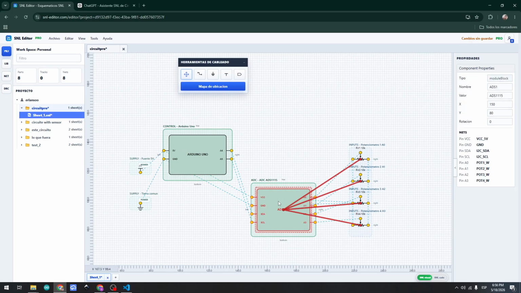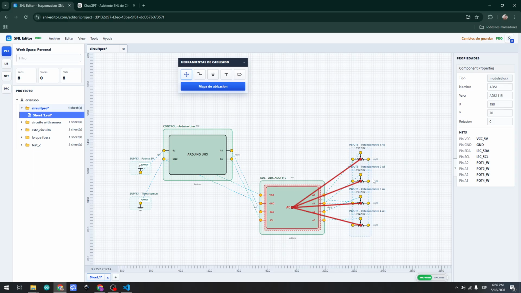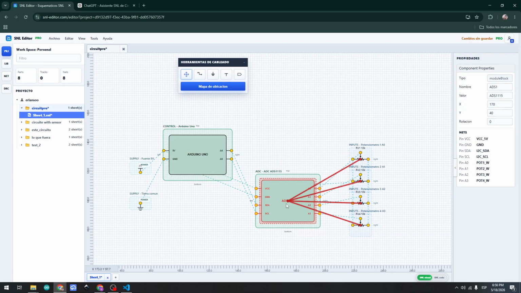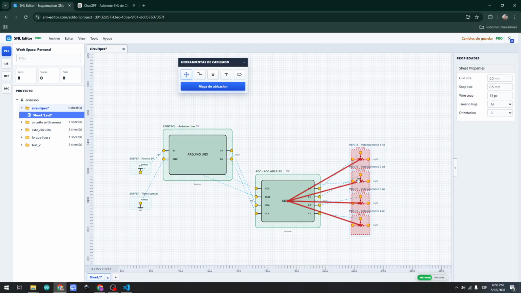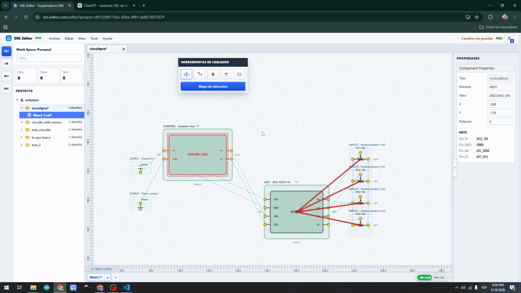So each component has a relation with another component, and this red line here means that this component has more relation with these components than with this component. But this is useful when you have a complex circuit.